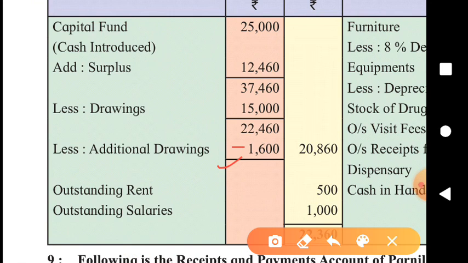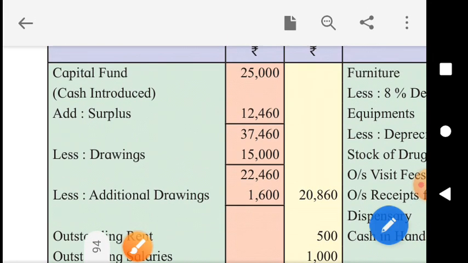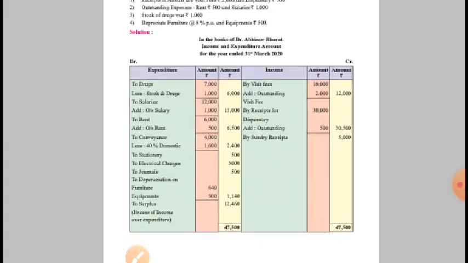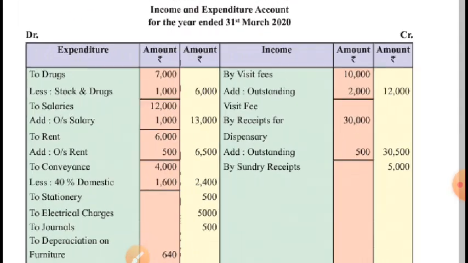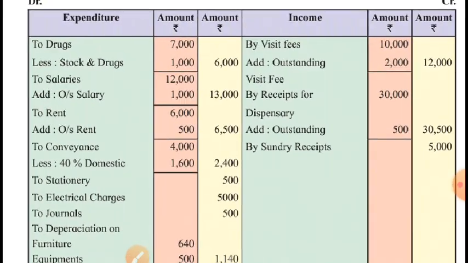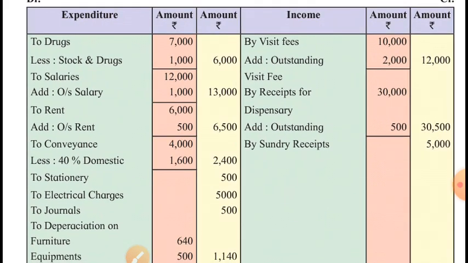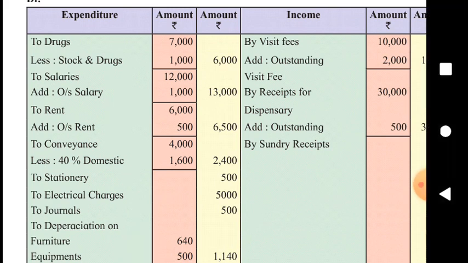Got it? Fine. Now just have a glance at the total solution. Important adjustments I have shown you, explained you. Let us revise the solution now. Look at this, drugs 7000 but remaining drugs 1000. So actual drugs we used this year 6000. Salaries paid plus unpaid, total 13,000.